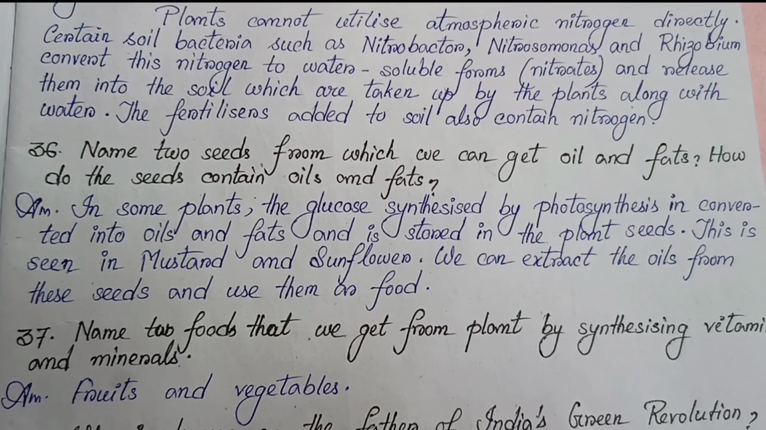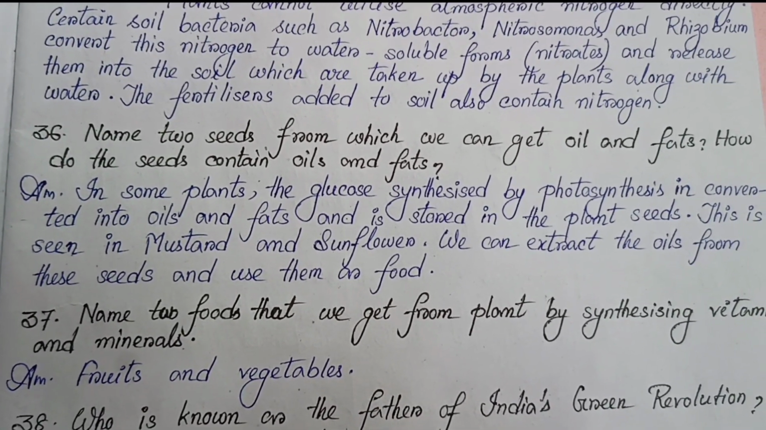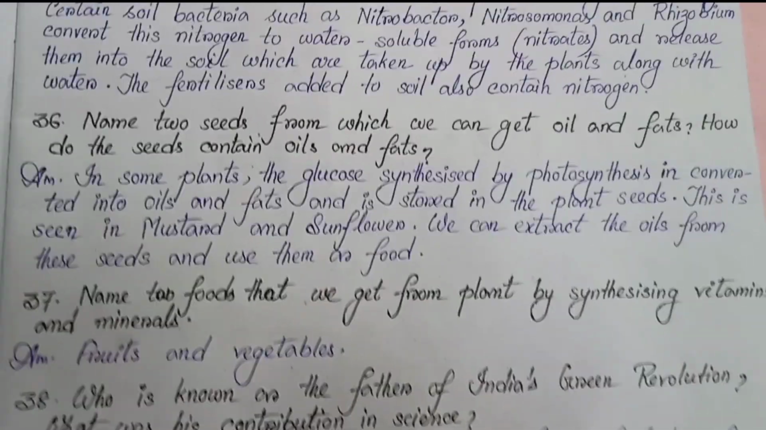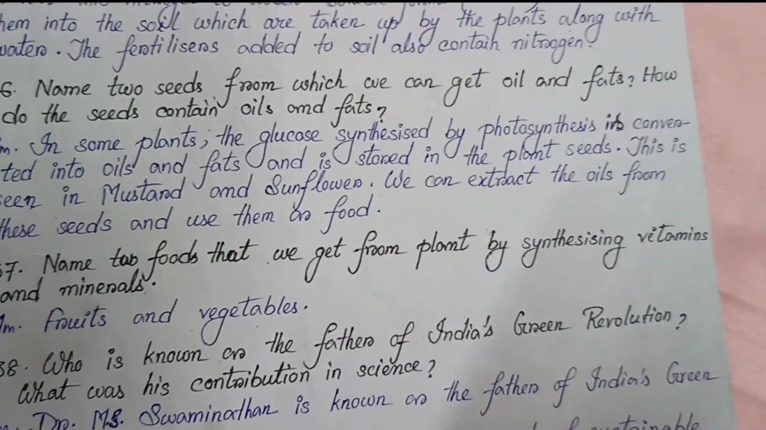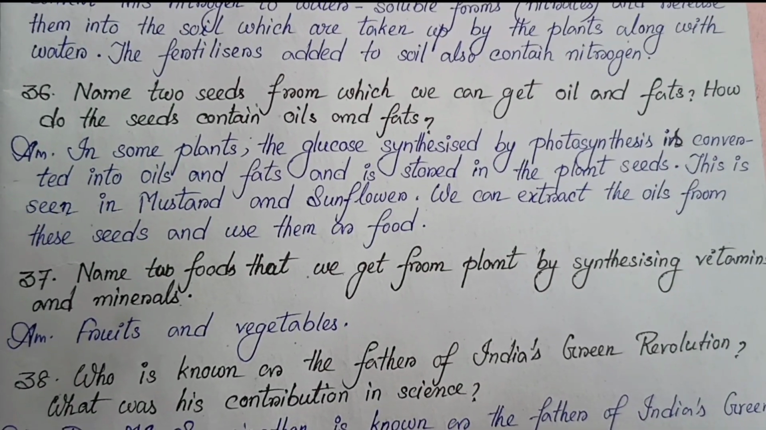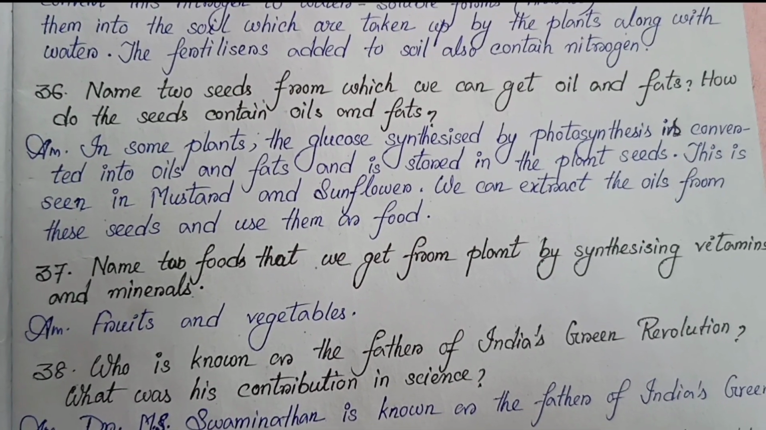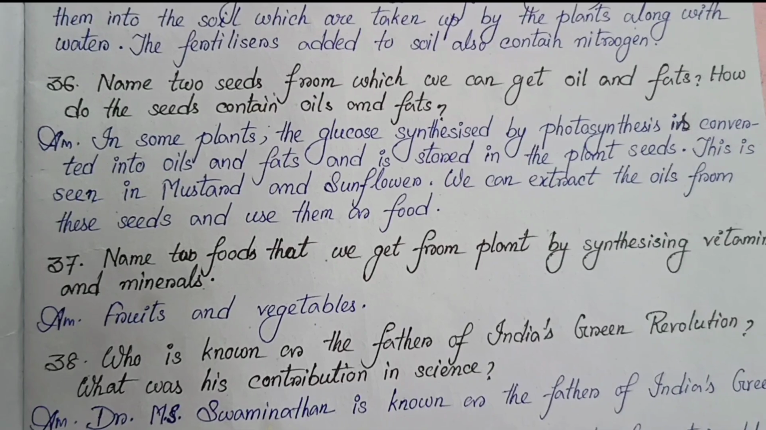36. Name two seeds from which we can get oil and fats. How do the seeds contain oils and fats? In some plants, the glucose synthesized by photosynthesis is converted into oils and fats and is stored in the plant seeds. This is seen in mustard and sunflower. We can extract the oils from these seeds and use them as food.